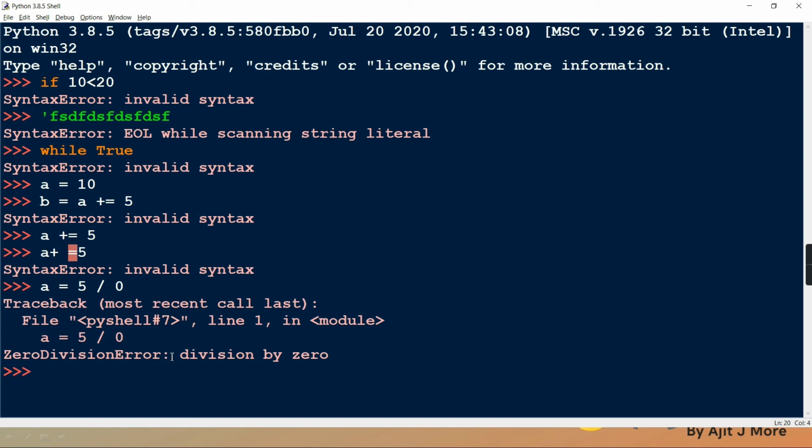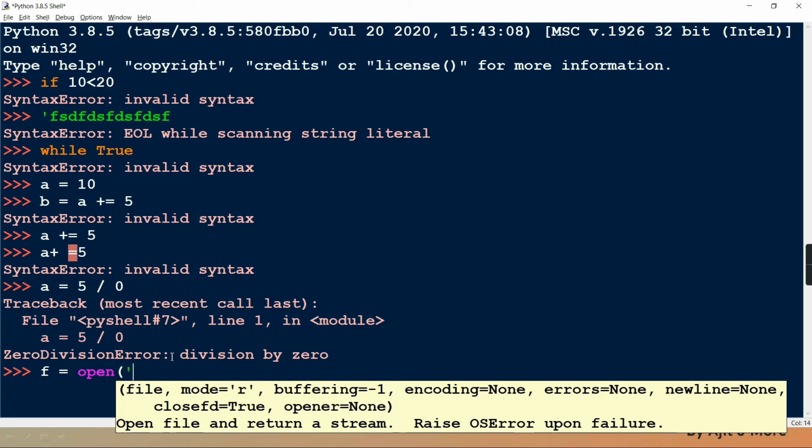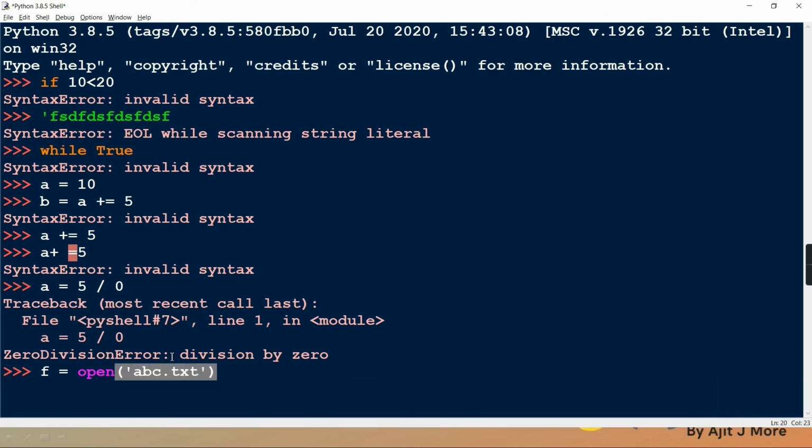Getting? So many, we'll be listing, don't worry. You are trying to open a file. Clear? Open function. In Python, to open a file, there is an open function. Give the name of the file, abc.txt, and give the mode. By default, it is read mode. Now it is trying to open that file abc.txt in read mode. But suppose that abc.txt doesn't exist.